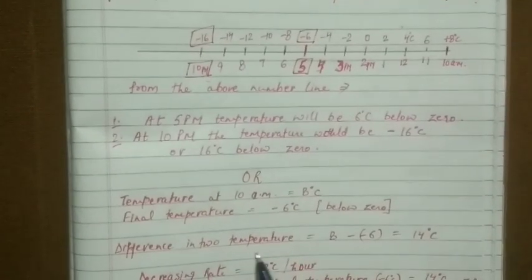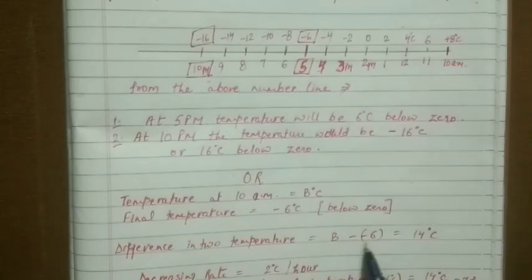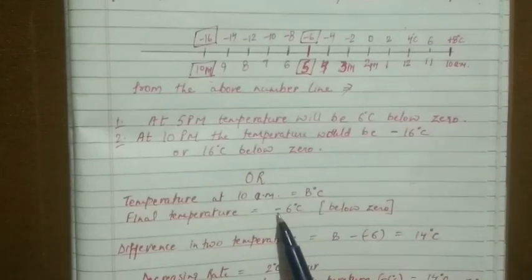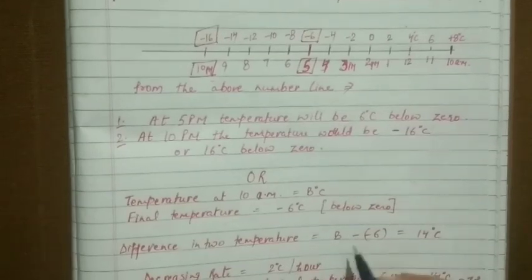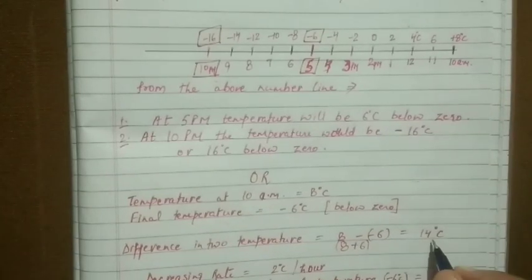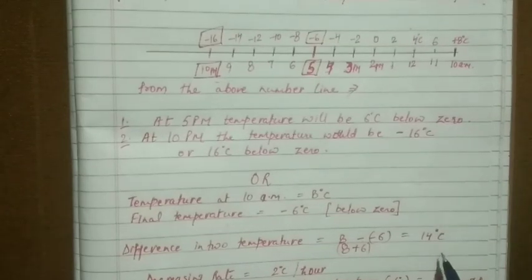So the difference between these two temperatures would be 8 minus minus 6, because we have to find out the difference. This minus will come, and this temperature 6 was itself negative. So like this two minus signs will come here, and when we open the bracket, it will give us 8 plus 6, which is equal to 14 degrees Celsius. So the temperature difference is 14 degrees Celsius.